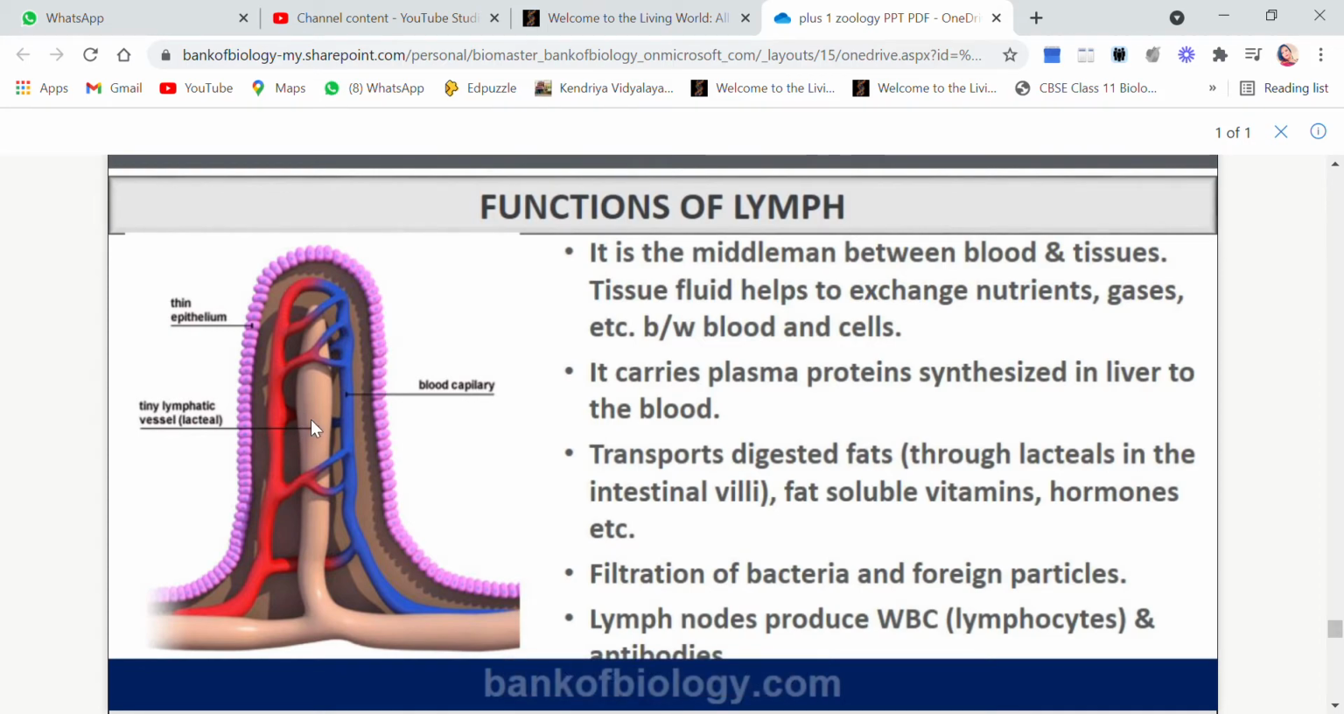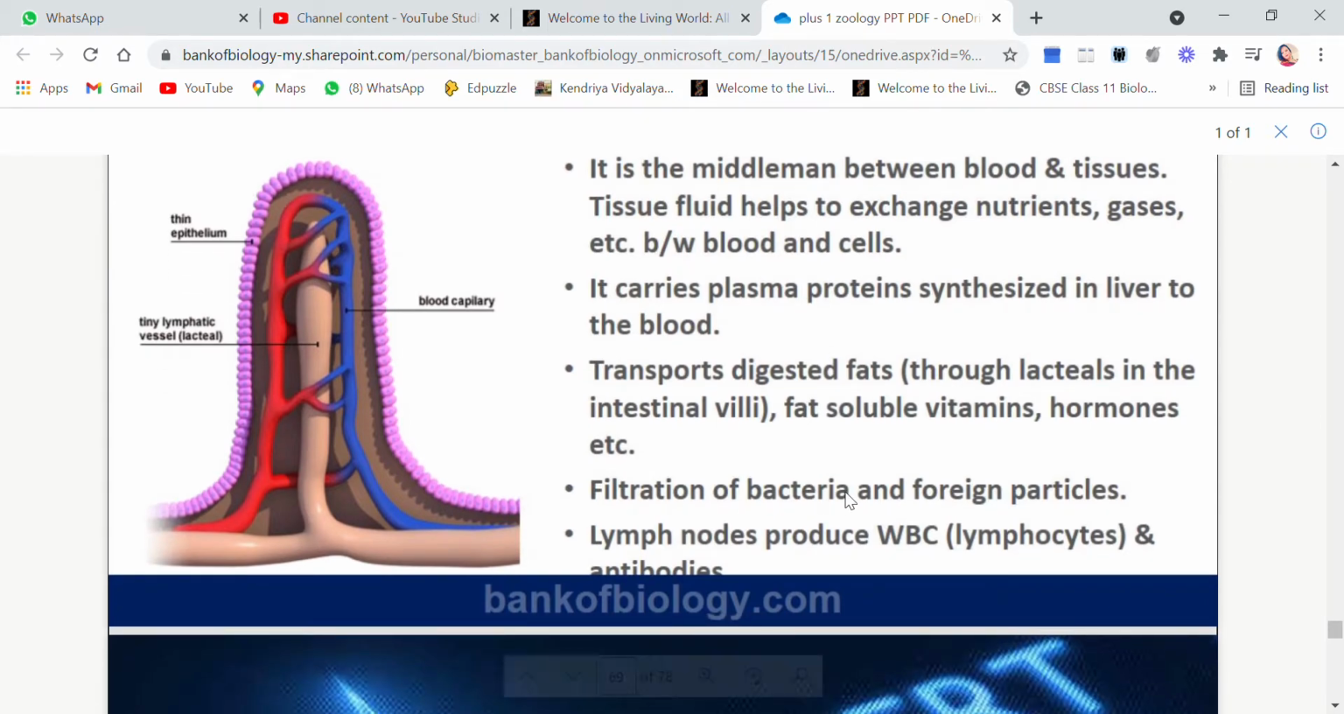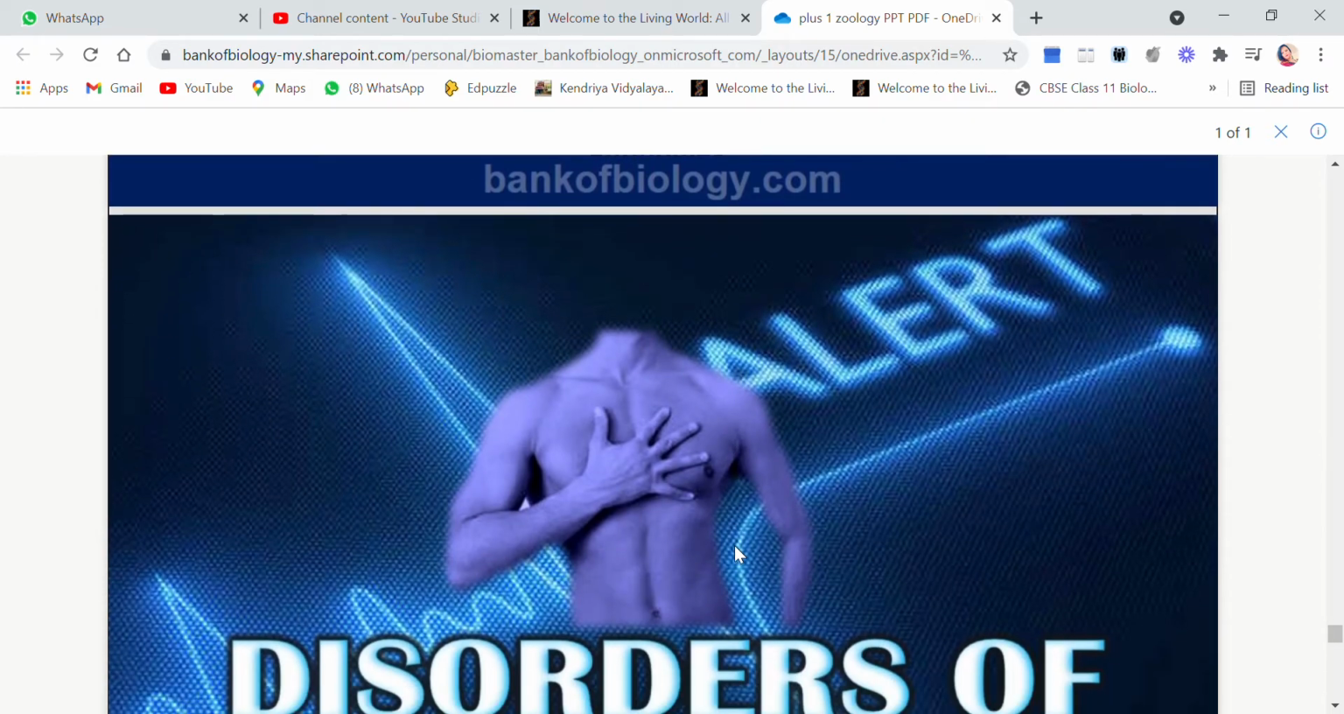So the lacteals will carry the lymph inside them, and they transport digested fats. The digested fats are transported through these lacteals. They will also transport fat-soluble vitamins, hormones, etc. Another function is filtration of bacteria and foreign particles. Now this point is very important. Lymph nodes produce WBCs, especially lymphocytes, and many antibodies, which are responsible for the immunity of the body.